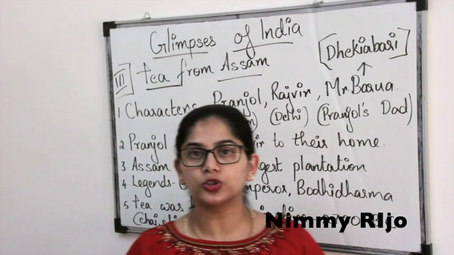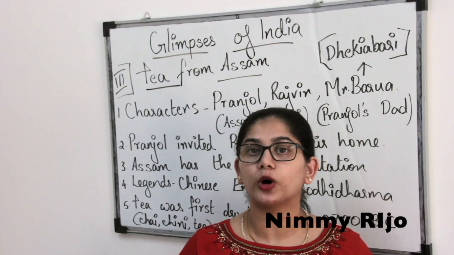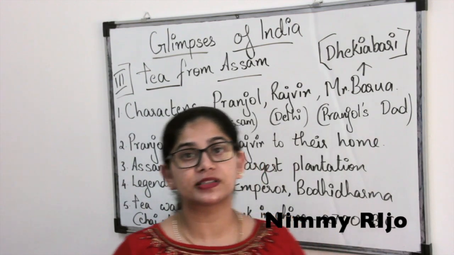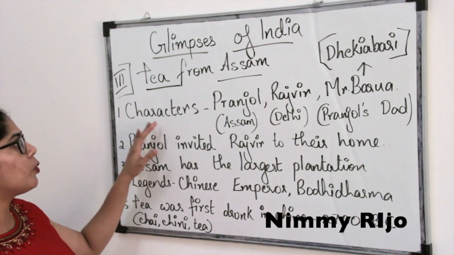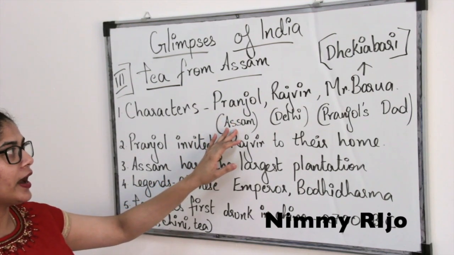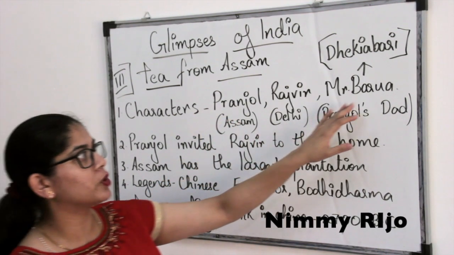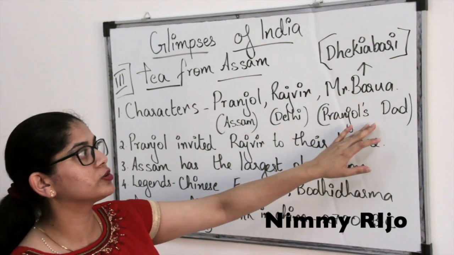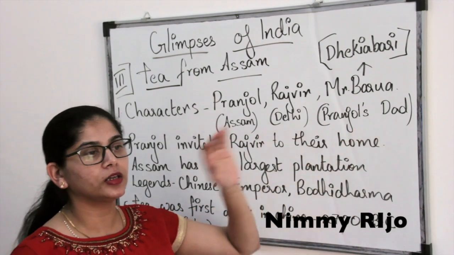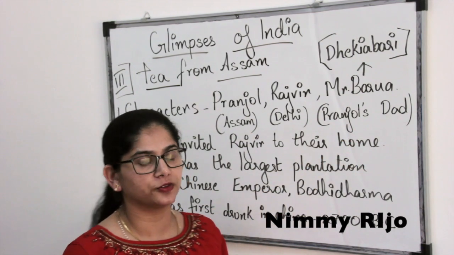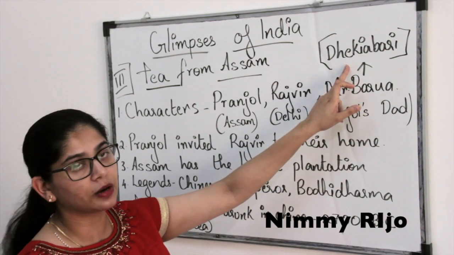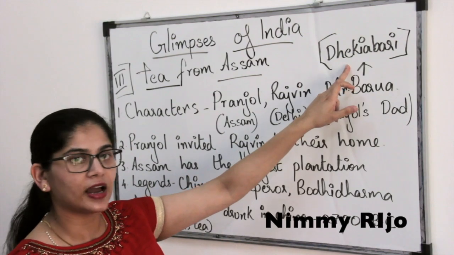So we'll just go through the chapter and see what are the important things we are looking into. When the chapter begins, we have to know about certain characters. Character number 1 is Pranjol. Pranjol is basically from Assam, and you also have Mr. Barua. Mr. Barua is basically Pranjol's dad, who doesn't have much dialogue, but he is a character at the end of the story. Pranjol and Mr. Barua are basically from Dekiabari. Dekiabari is again a place in Assam.